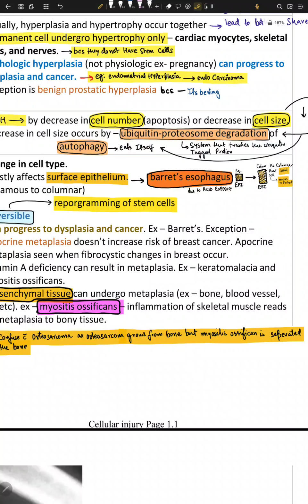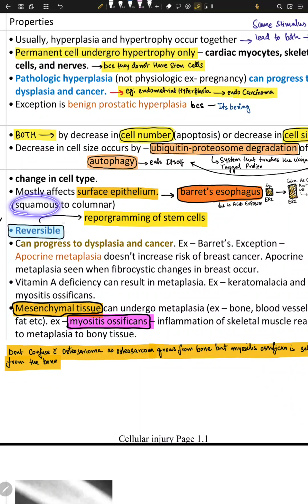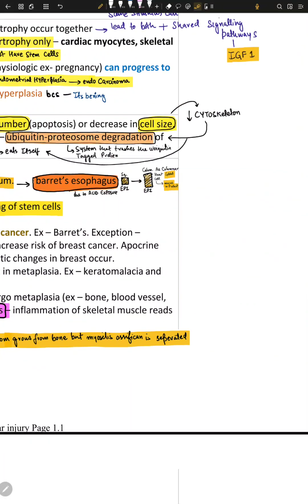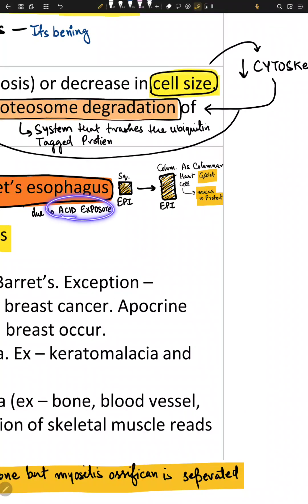So what happens is that the esophagus usually has squamous epithelium cells, and due to the ongoing exposure to acid, these squamous epithelium cells convert into columnar, and columnar epithelial cells are much more capable of handling the acid exposure, because these columnar cells have goblet cells, and these goblet cells, they puke mucus.